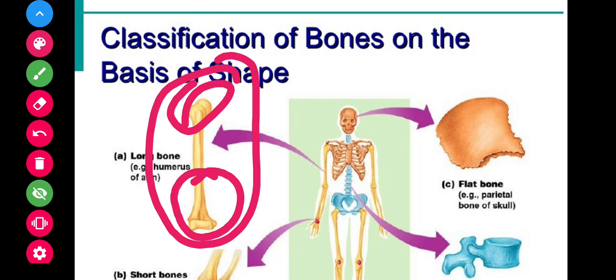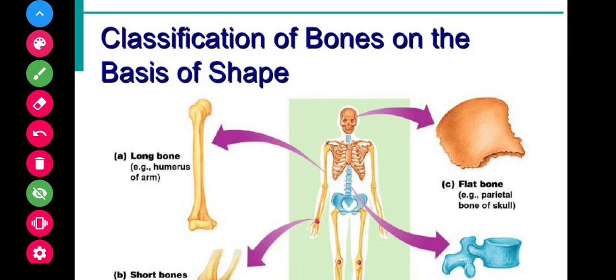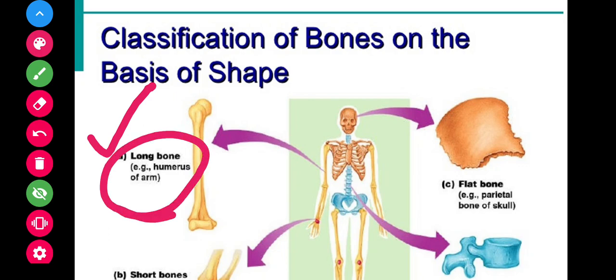For example, the thigh bone, which is the femur, and also the humerus, which is an arm bone, and the tibia and fibula, which are the leg bones, and the forearm bones ulna and radius. These are all called long bones.